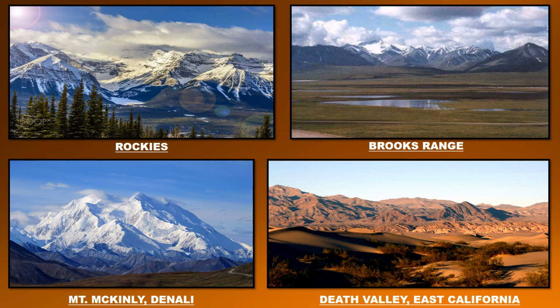The third picture is of Mount McKinley, which is in Denali, and it is the highest peak, with a height of around 6,194 meters. And Death Valley is in East California, and it is 86 meters below sea level. It is called Death Valley because in summer it becomes the hottest region on earth.